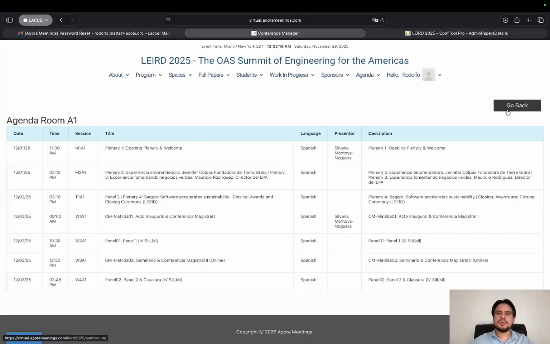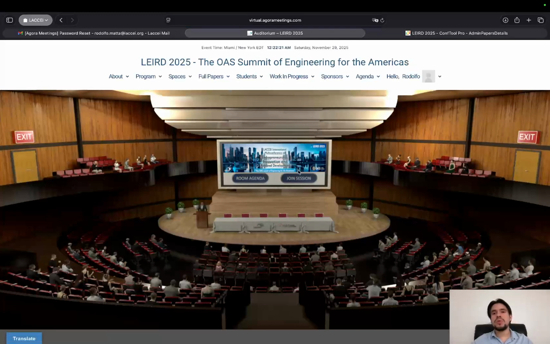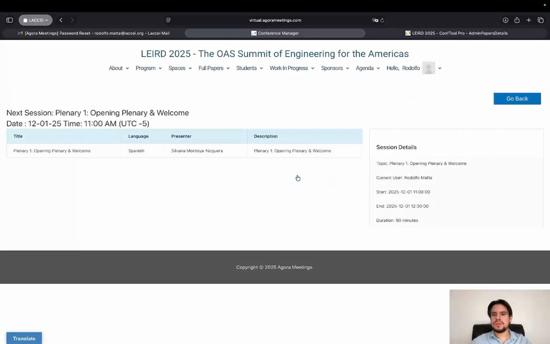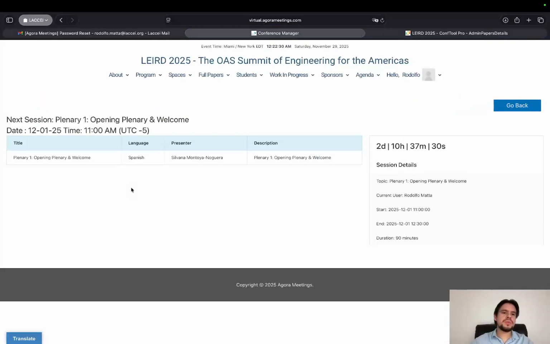I will go back and go to the join session. That's where you go once the meeting is about to start. Here you should be able to see the next session happening in this room. It won't show what happened in the past or what's going to happen after, but specifically what's happening next. In this case, like we saw in the agenda, the next session is the opening plenary, and like I said before, it will take still 2 days and 10 hours, more or less. So you will see a clock of how much time is left for the next session to start.